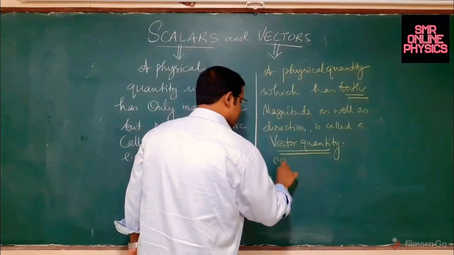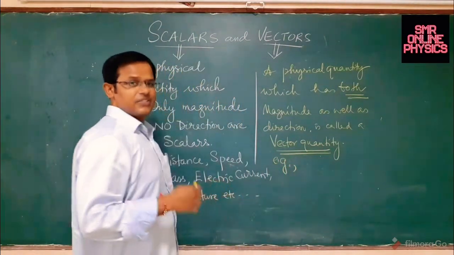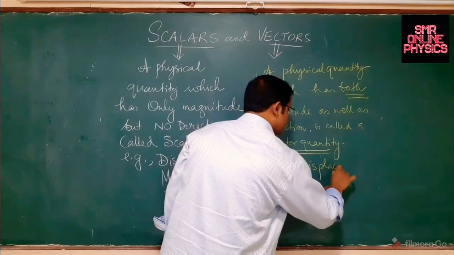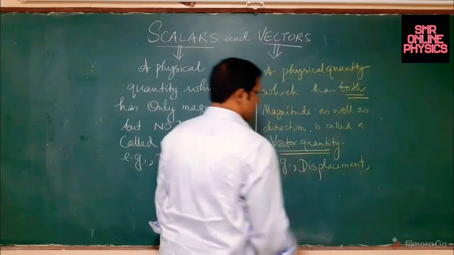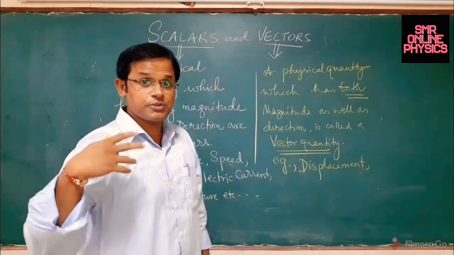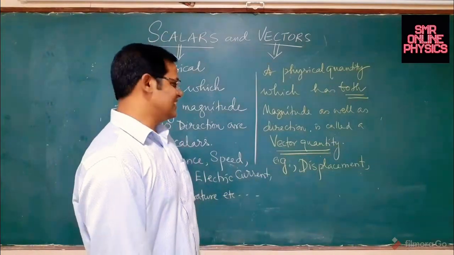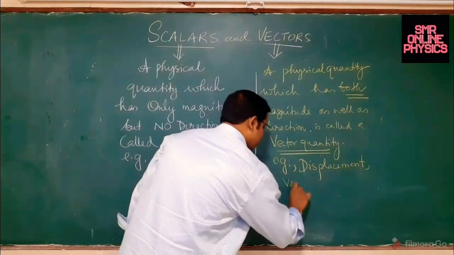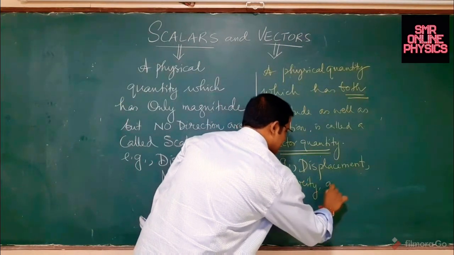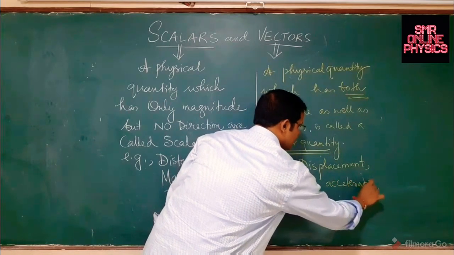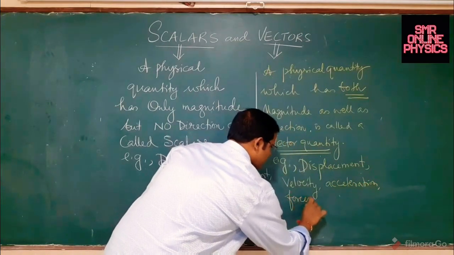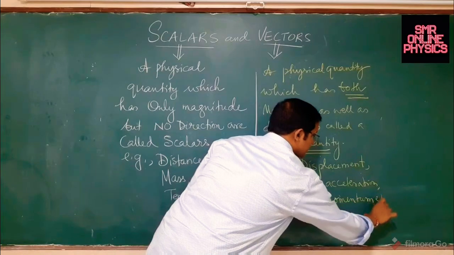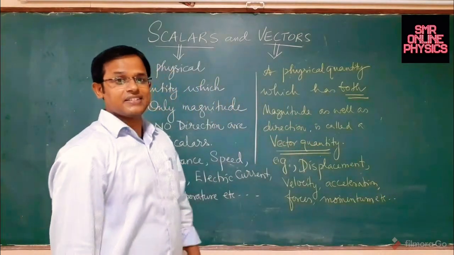So the very common, well-known examples which you have come across already in physics studies: we can start with the displacement of a body is a vector quantity. So whenever we talk vectors, we need to show some special respect towards those quantities, right? Because they also have direction. We will see how to deal with it. So displacement, velocity, acceleration, the forces, all are vector quantities. The momentums are vector quantities. Angular momentum, linear momentum, these are all vector quantities, right?